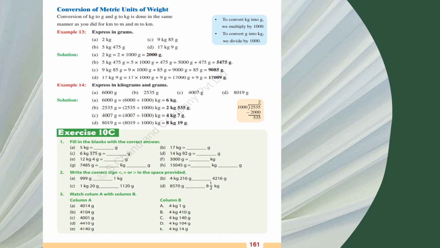There are two formulas: 1 meter equals 100 centimeter and 1 centimeter equals 10 millimeter. There are two there, but here you have only one. So 10C is going to be very easy. Express in gram: 2 kilogram is 2000 gram, 5 kilogram is 5000 gram, 9 kilogram is 9000 gram, 17 kilogram is 17,000 gram. And those which are already in grams, you just have to add them. Nothing doing.